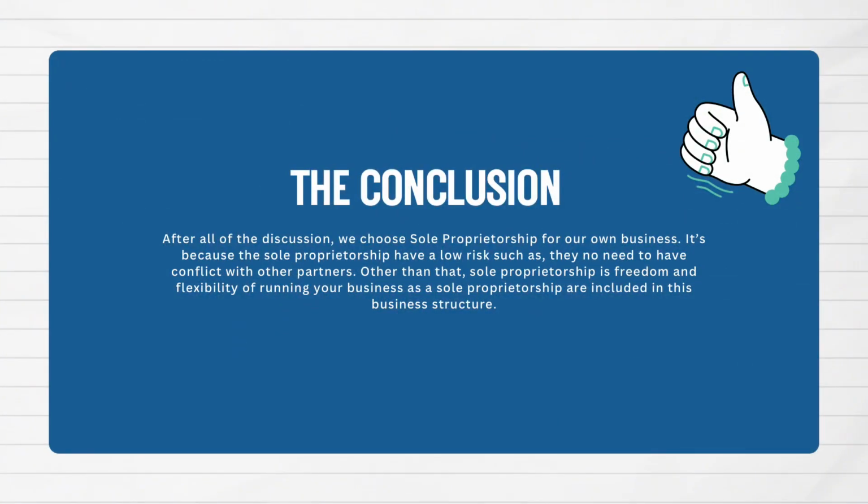The conclusion, after all of the discussion, we choose sole proprietorship for our own business. It is because the sole proprietorship has a low risk, such as no need to have conflict with other partners. Other than that, sole proprietorship has freedom and flexibility in running your business, as a sole proprietor is included in this business structure.